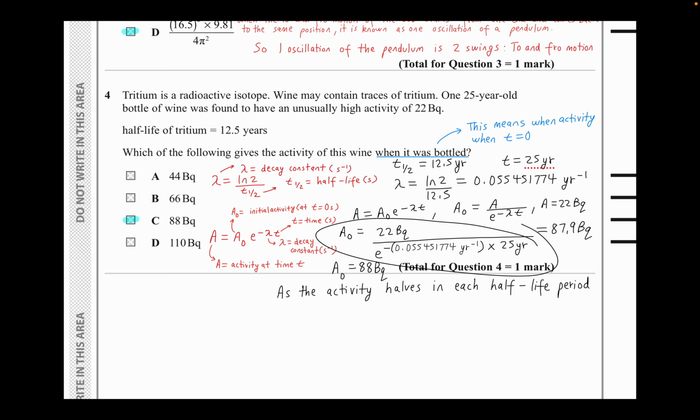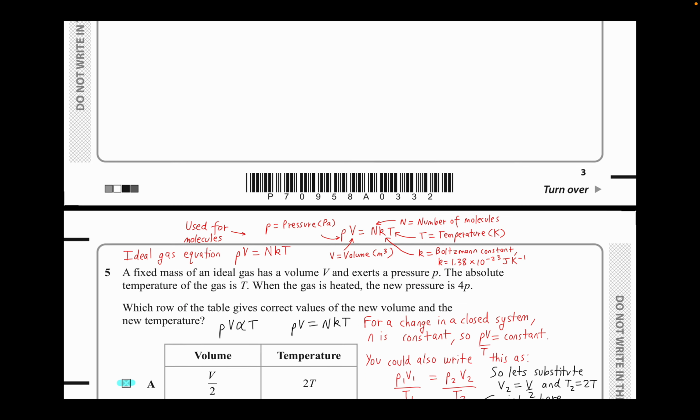I've subbed in all the values, and you plug them in your calculator, and you should be getting 87.9 becquerels, which you can round off to 88 becquerels. Technically, this is just the activity that halves in each half-life period for that isotope. So that should be option C, for 1 mark. All right, let's move on to the next multiple choice.